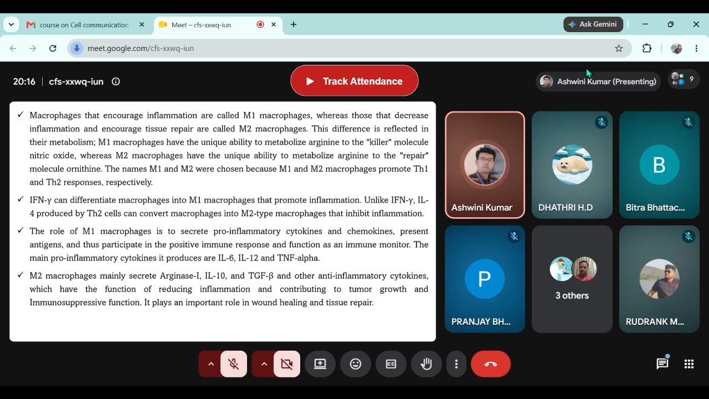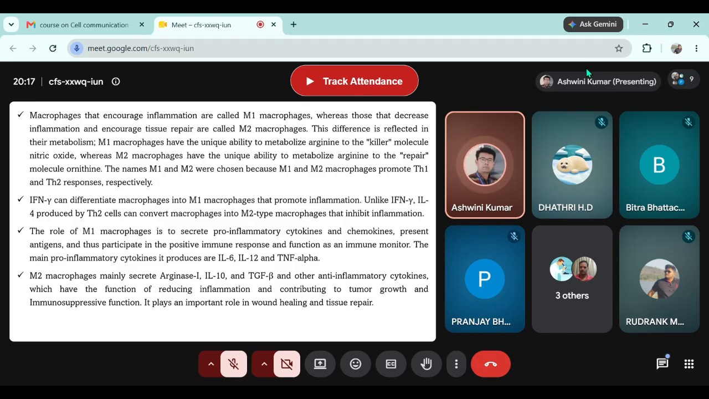So even though M2 macrophages are very important in tissue repair, suppose there is an open wound and the wound needs to be repaired, it's M2 macrophages that will help in wound repair. But the same M2 macrophage, because it is anti-inflammatory, will also contribute to the growth of the tumor, because tumor cells have converted the M1 macrophage into M2 macrophage.